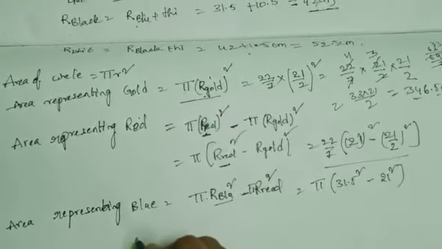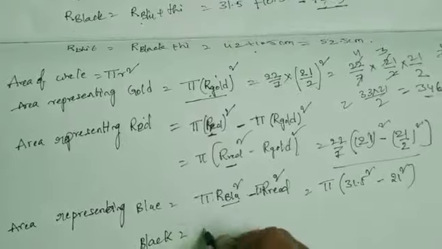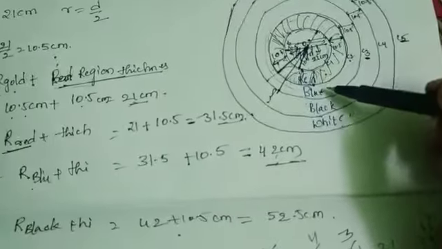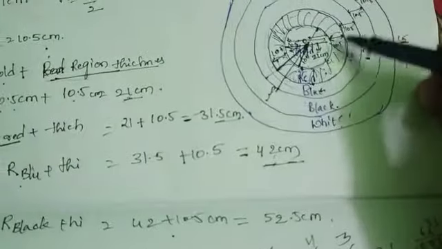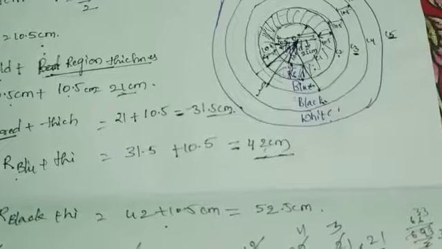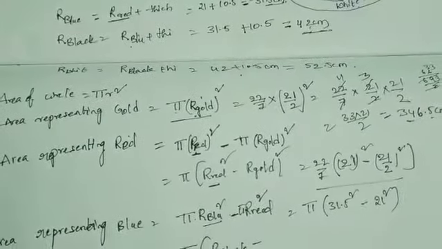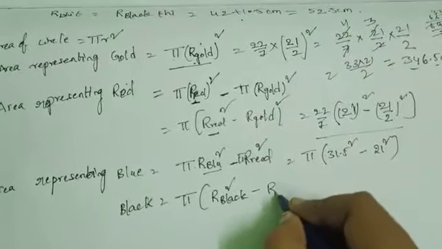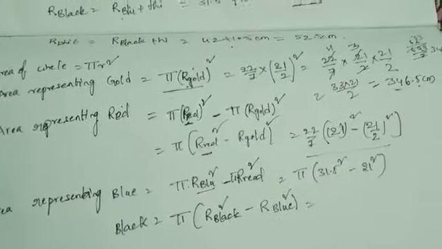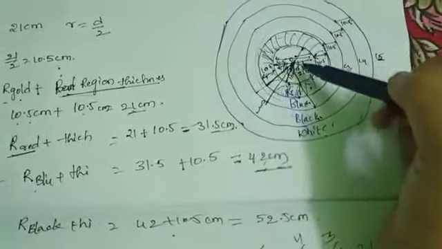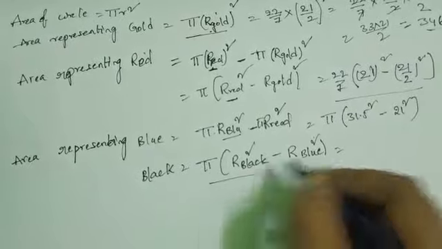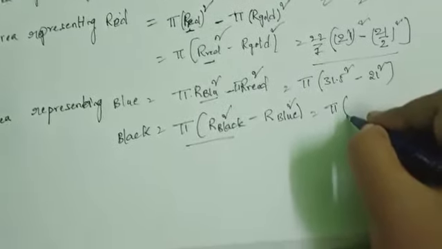Area representing the next region, black. Pi is common, r black squared minus r blue squared, because the blue region is included in the black region, so subtract the blue region area from the black region area.